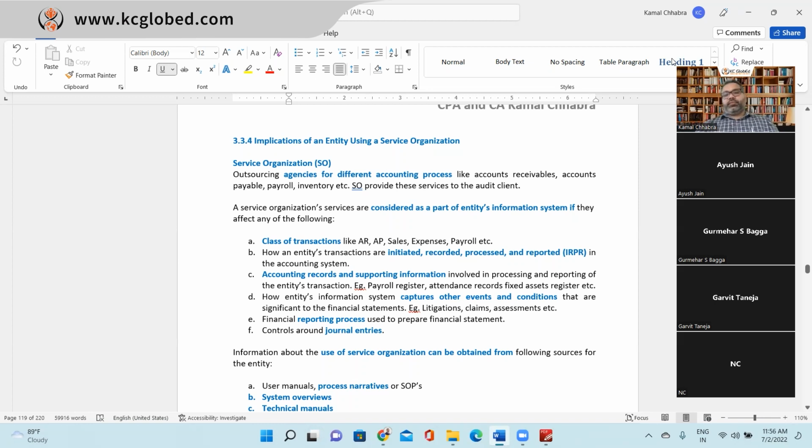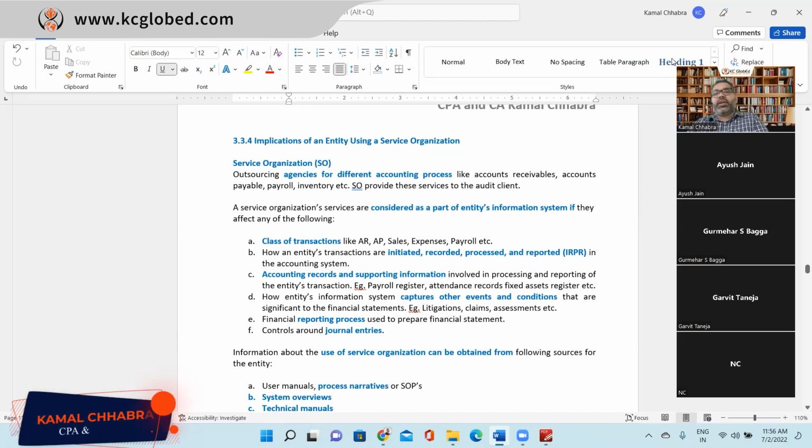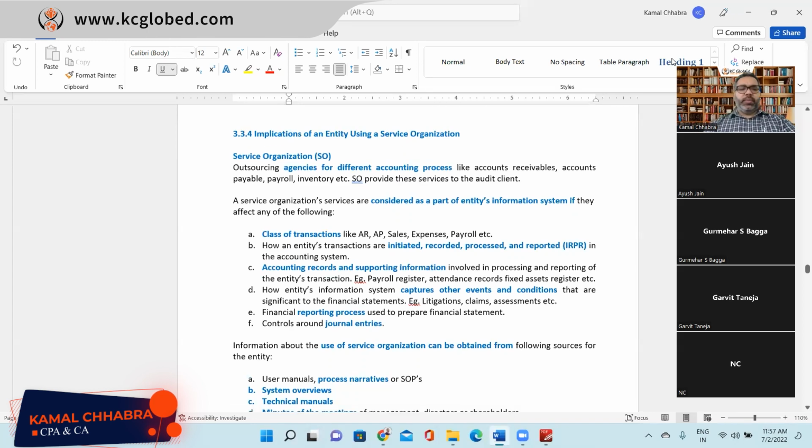Yes, absolutely. So can the SOC report be given by the internal organization? No, only the external. That's a very good point Sanchit has made. SOC 1 and SOC 2 reports are given by the independent auditor, the external auditor, not the internal auditor. Right? Let's quickly go through it. Just one page, not much.